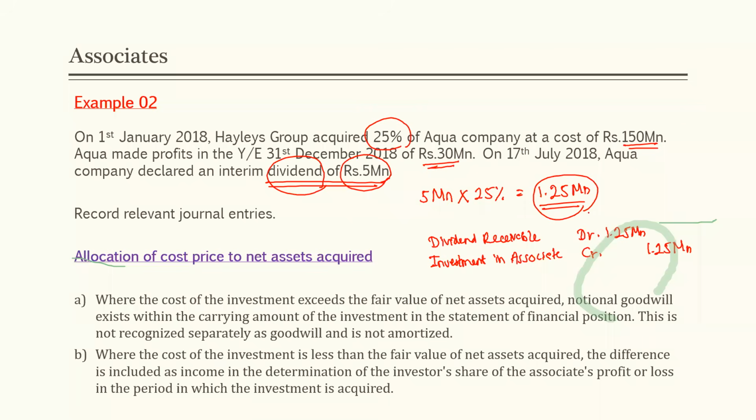Right. So here is the allocation of cost price to net assets acquired, where the cost of the investment exceeds. This is how and what we need to do with respect to the goodwill generated through an acquisition and the gain on bargain purchase generated through an acquisition. That one I have discussed.